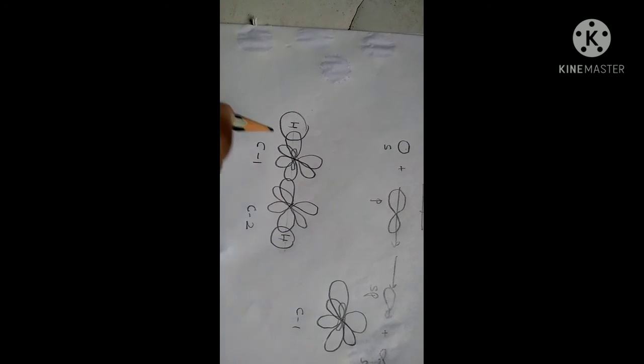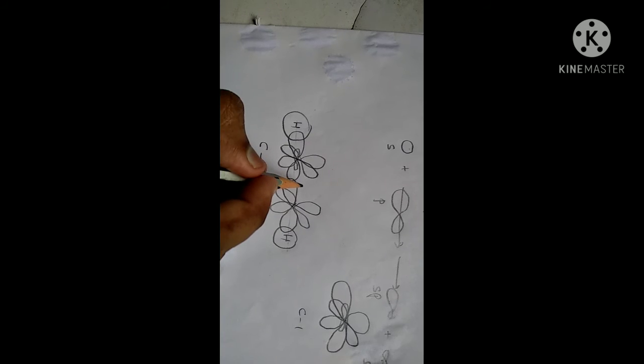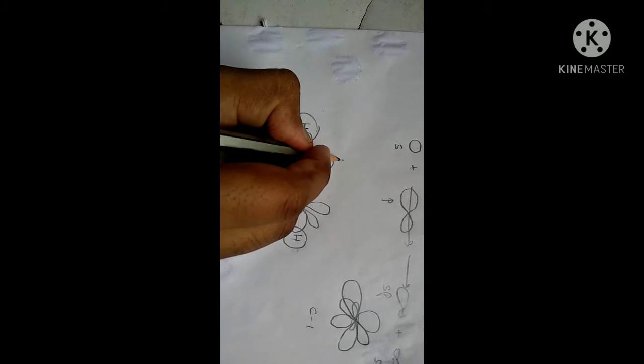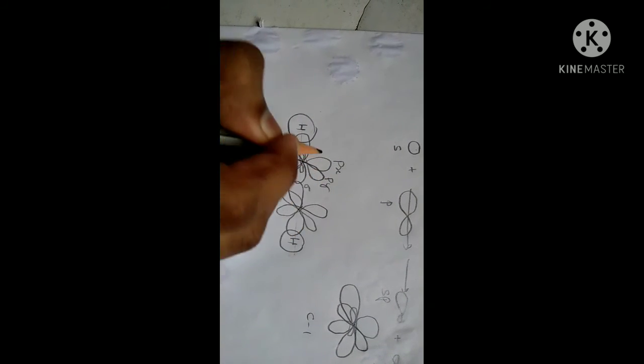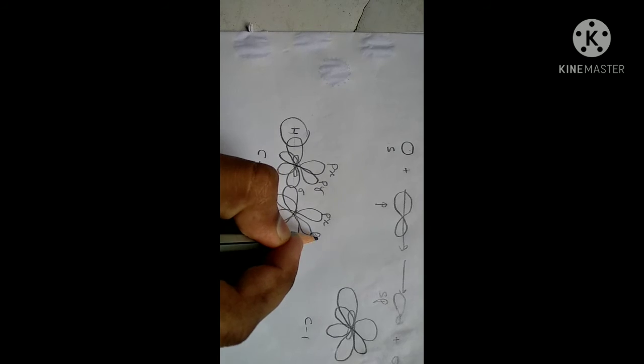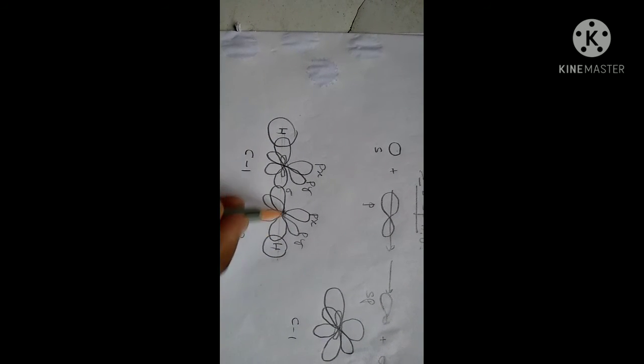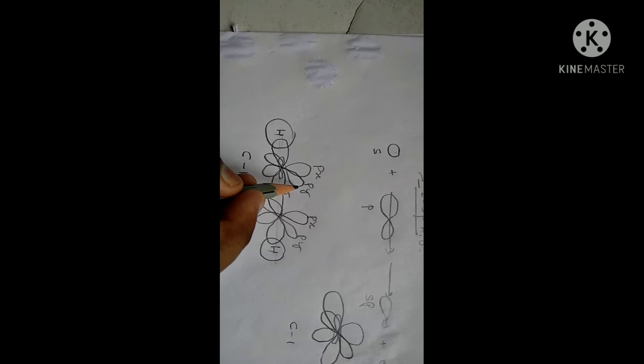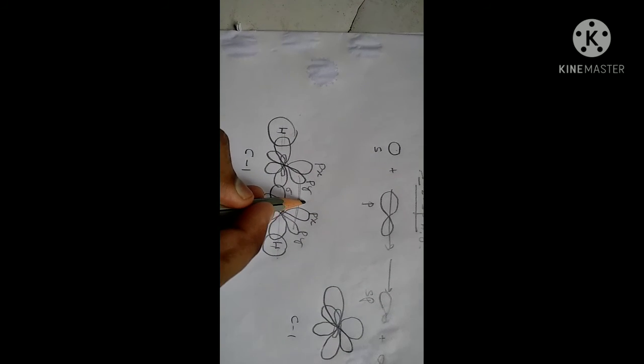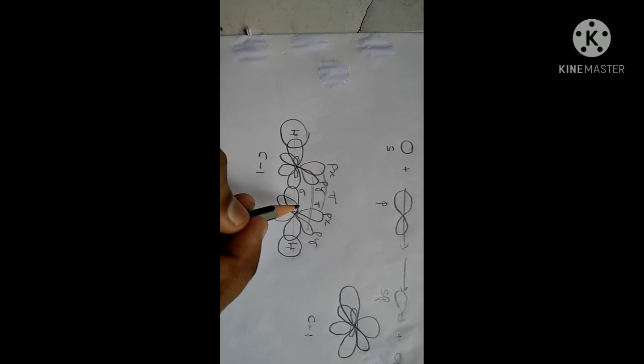Here they are along the z axis, in one axis. Axial overlapping of atomic orbitals leads to the sigma bond, and sideways overlapping of atomic orbitals leads to the pi bond. So this is py overlapping, a pi bond, and px overlapping, a pi bond. How many types of bonds are there? Three bonds: two pi bonds, one sigma bond.